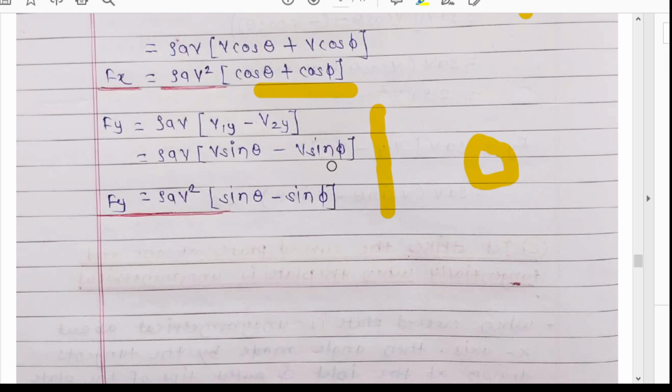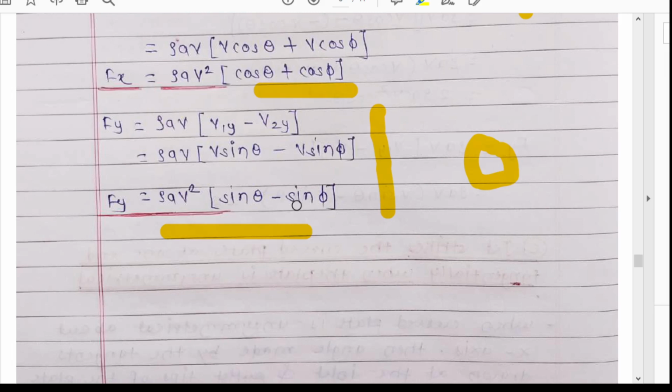Both the angles are different. So there is an equation for Fy. What will be the equation? Rho a v square (sin theta minus sin phi).